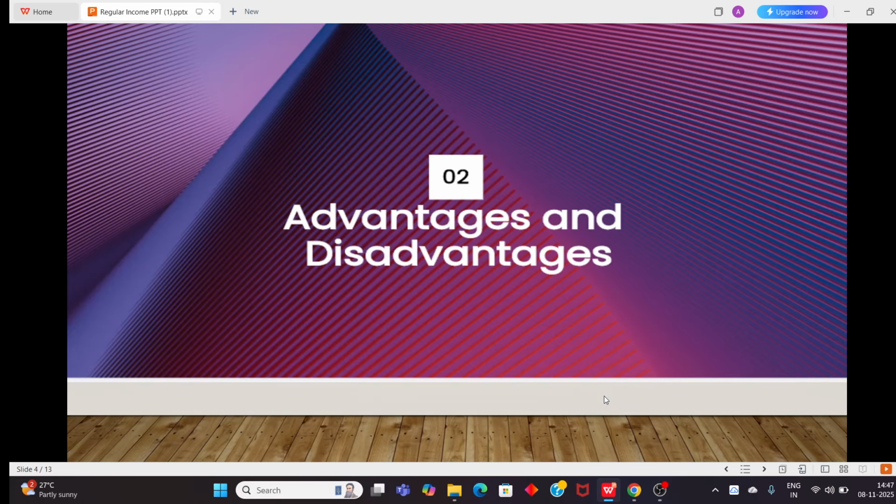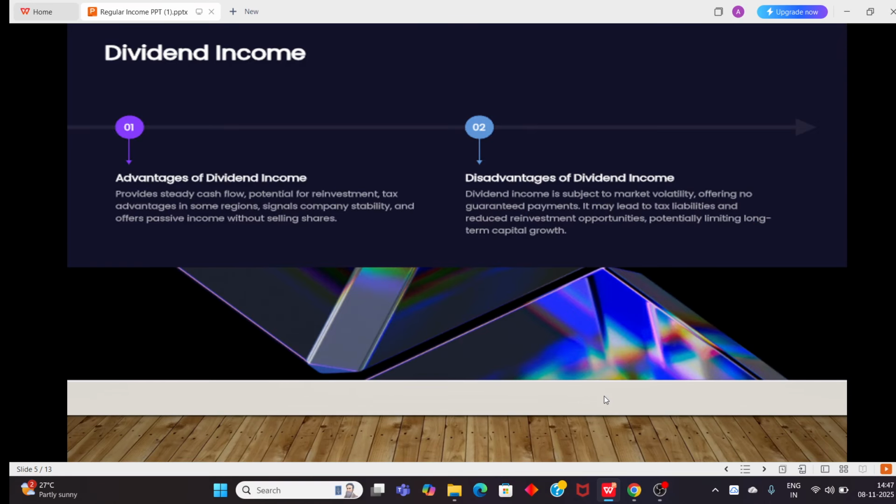Let me explain the advantages and disadvantages of all 5 different sources, starting with dividend income. The advantages of dividend income are that it provides a steady cash flow, potential for reinvestment, and tax advantages in some regions as well. It also signals company stability and offers passive income without selling any shares.